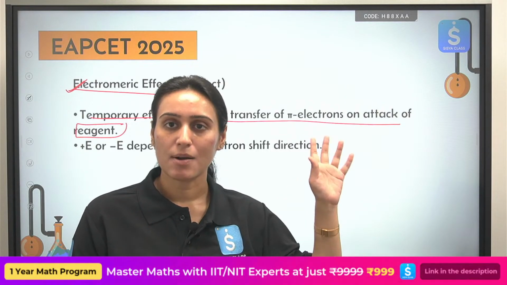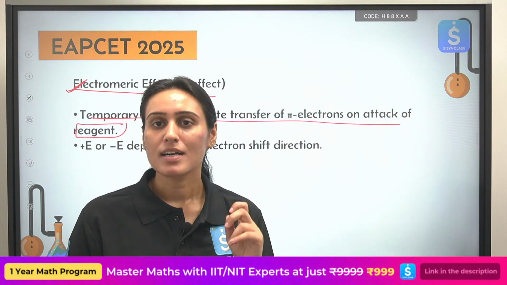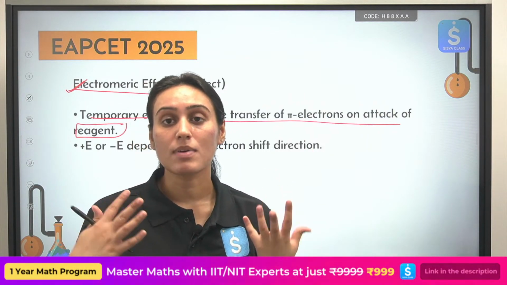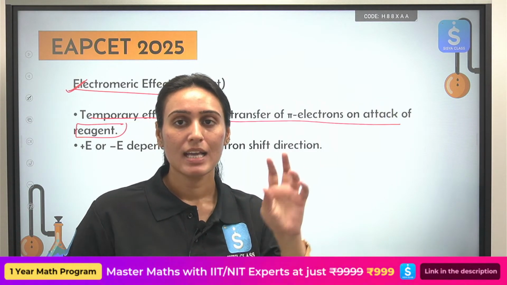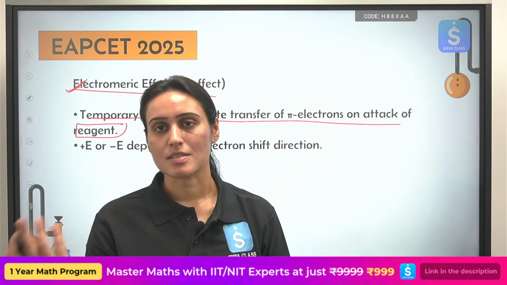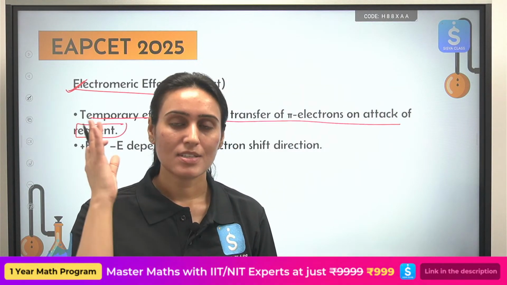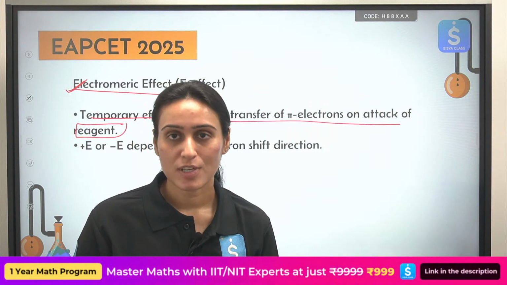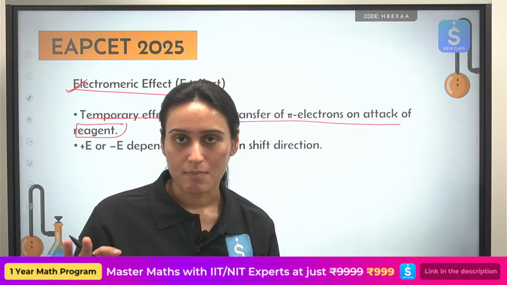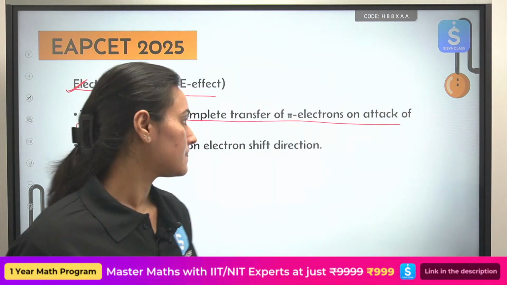So those are permanent effects. This is your temporary effect. Not that important, but you should know the name. You should be able to classify, this is my plus E effect group, this is my minus E effect group. Okay, so this is all about different types of electronic effects and what are the special features of them. We have seen certain examples also. Let's move ahead.